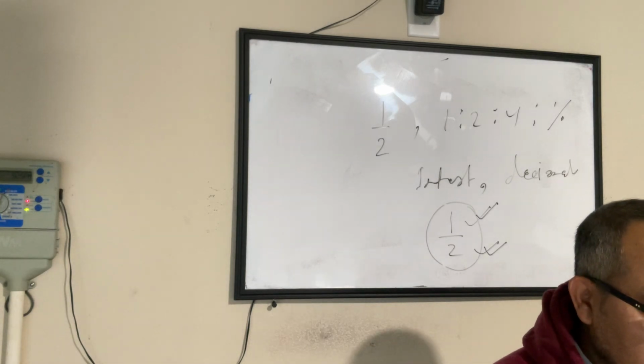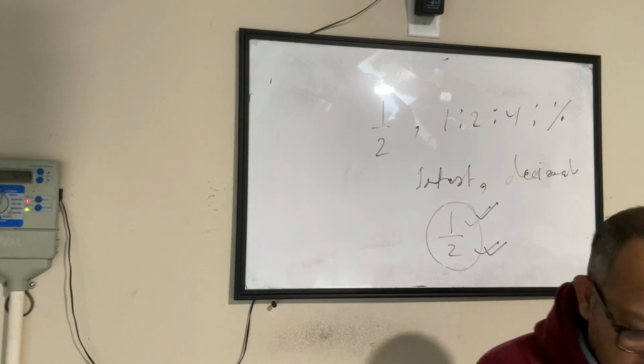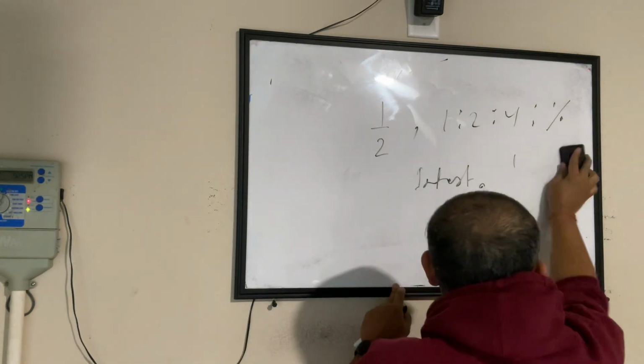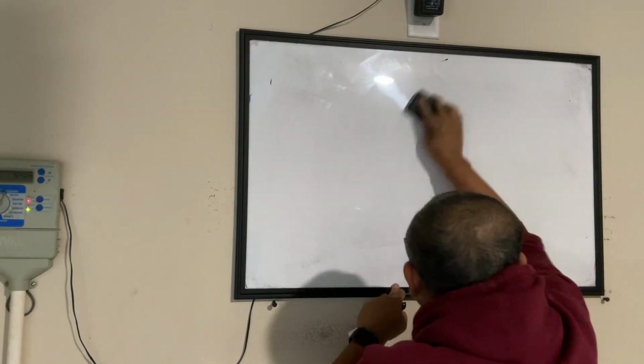So my question is, bracket open 3y power 2. One second. Let me follow you and do it on the board.